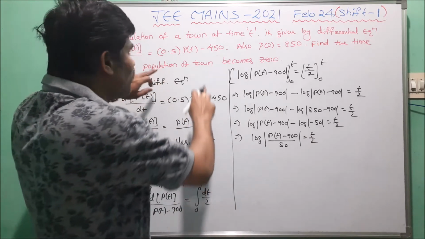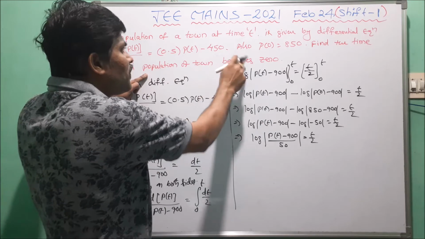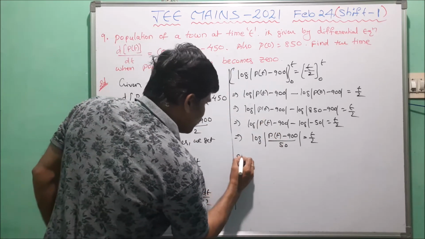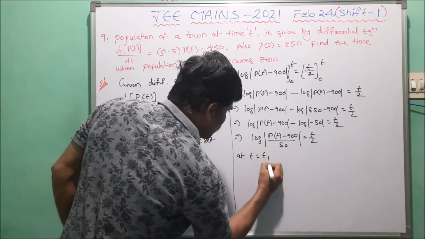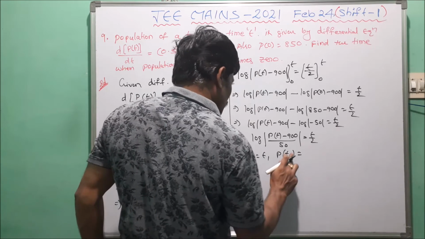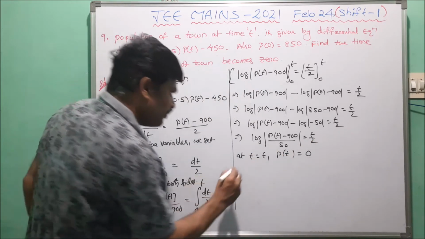Now here we have to observe, here to find the time when the population of town becomes 0. At t equal to t1, p of t equal to 0.